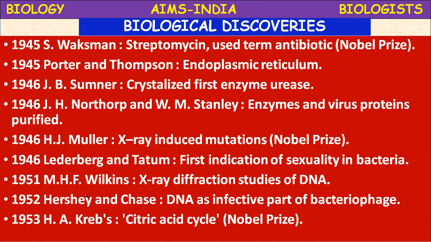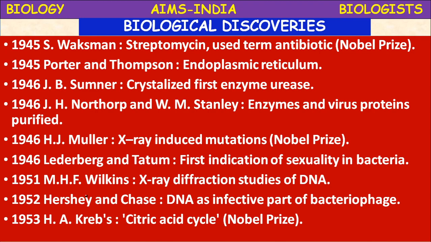Next, in 1951, M.H.F. Wilkins used X-ray diffraction in the study of DNA.